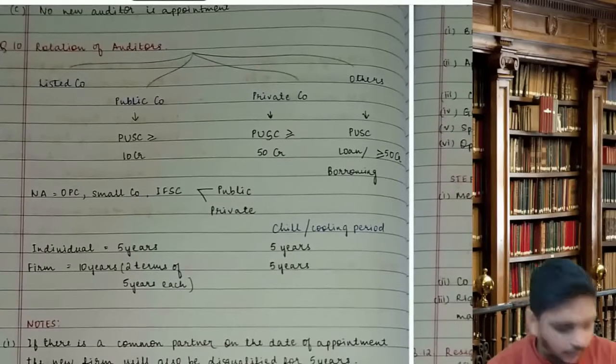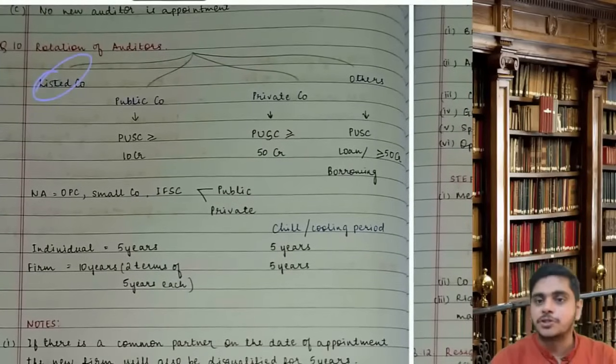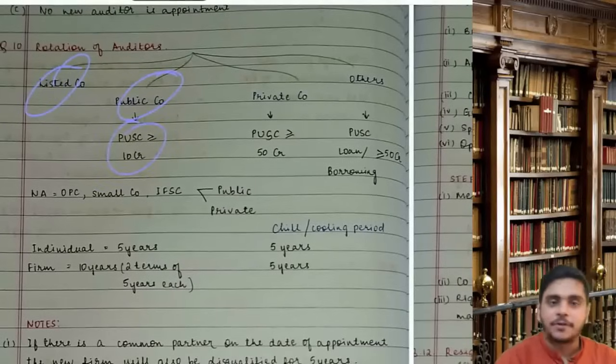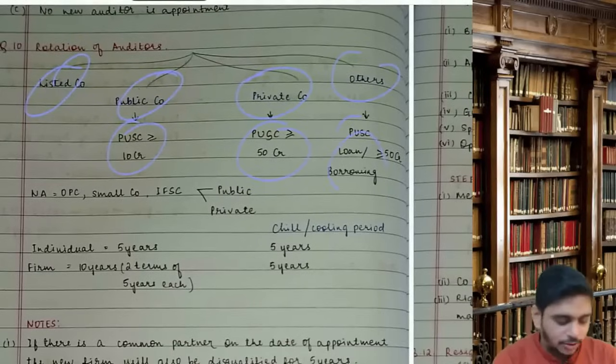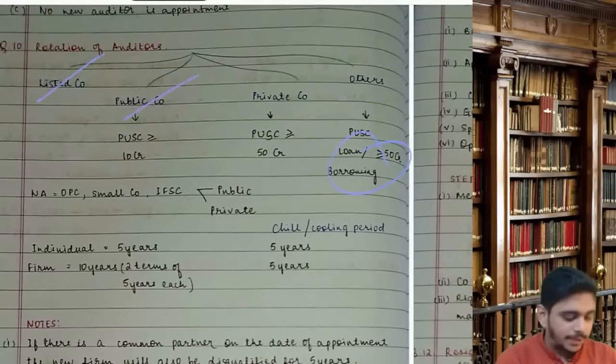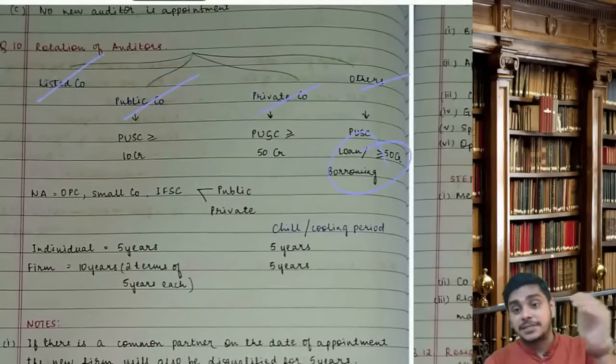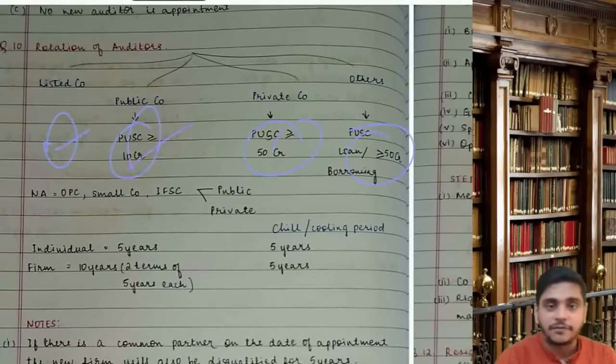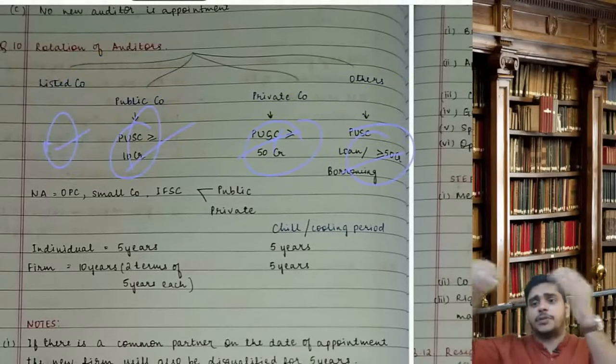Then rotation of the auditor. In case of a listed company, rotation is not applicable to everybody. It is applicable to every listed company, every public company having paid up capital of 10 crores, every private company having paid up capital of 50 crores, or others where the paid up capital is less, but loans or borrowings are more than or equal to 50 crores. So listed, public, private, others. The figures are 0, 10, 50, 50.